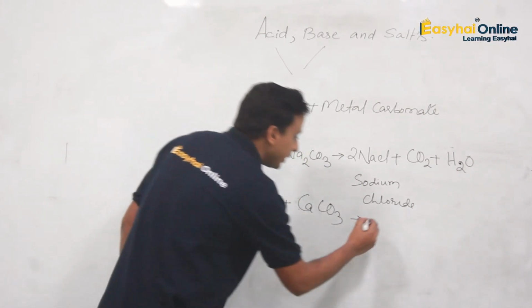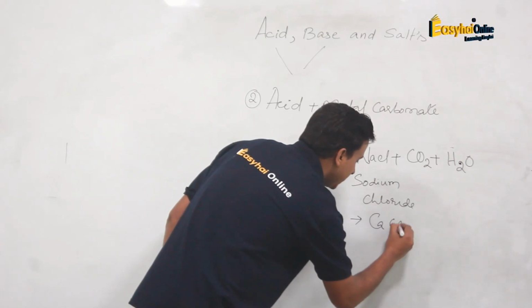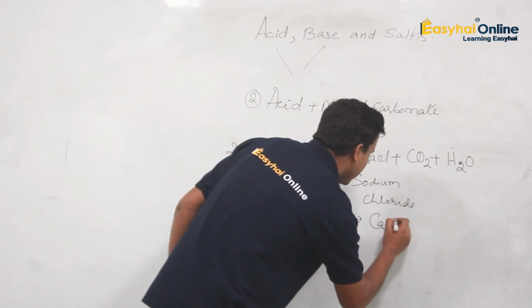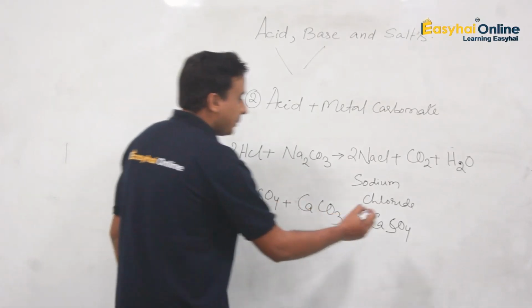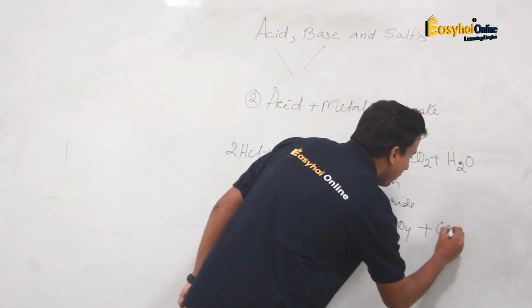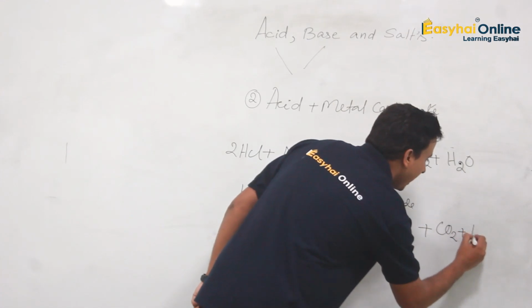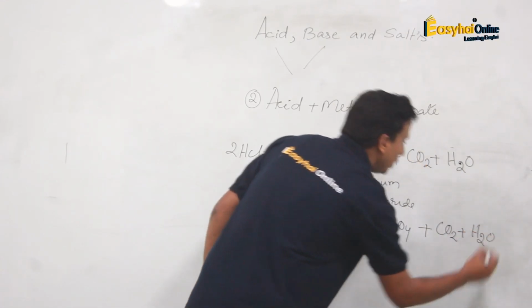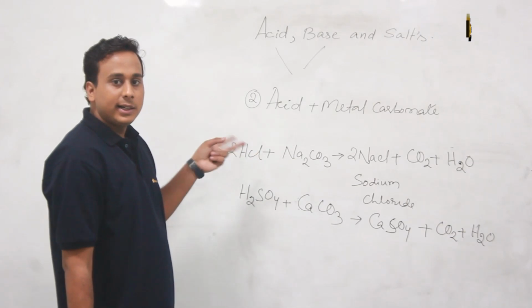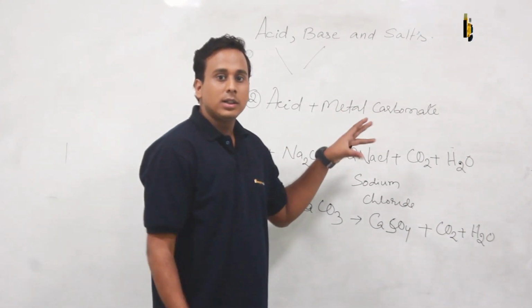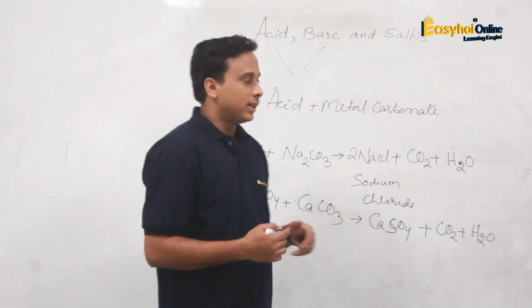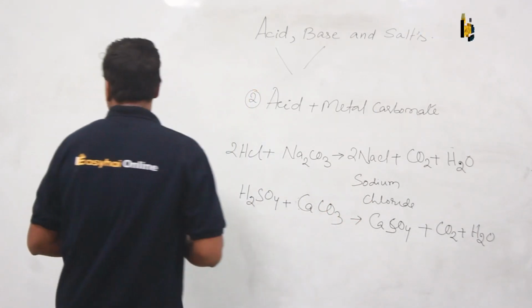What is the salt here? Calcium sulfate. After forming the salt, it forms carbon dioxide as the byproduct, and water. So we can sum up this reaction: when acid reacts with metal carbonate, it forms salt, carbon dioxide and water. So this is the reaction of acid with metal carbonate.